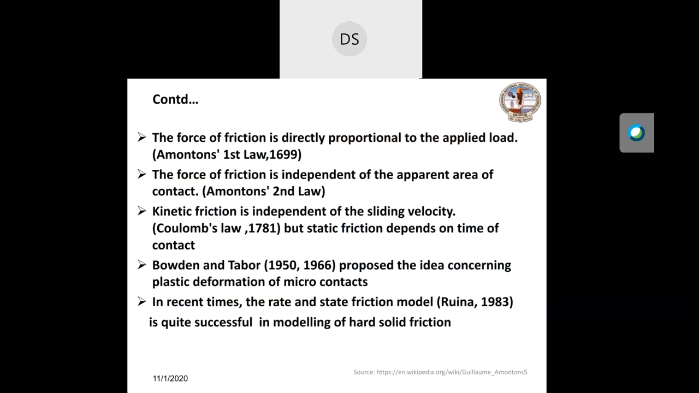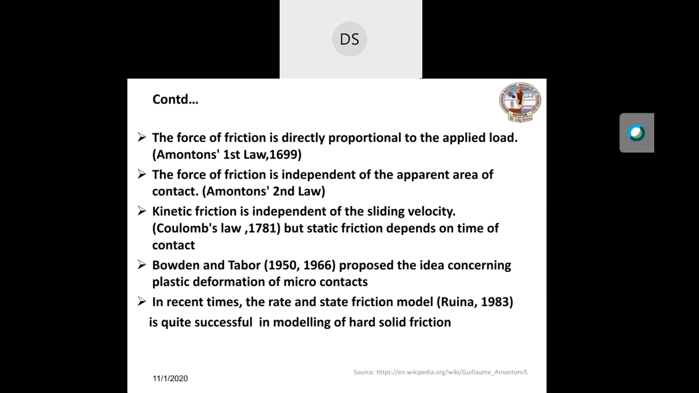So Amontons and Coulomb basically published the 3 laws of friction. The force of friction is directly proportional to the applied load, that is known as Amontons' first law, and the force of friction is independent of apparent contact area. And third is known as Coulomb's law of friction. Kinetic friction, which is also known as the dynamic friction, is independent of sliding velocity. But static friction depends on time of contact.